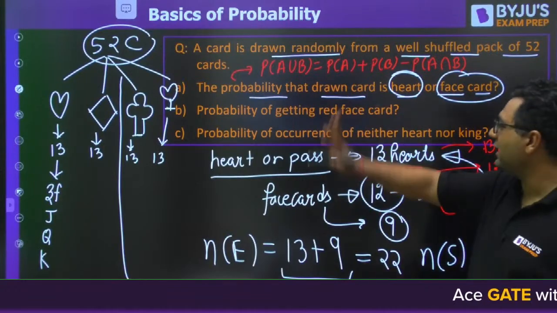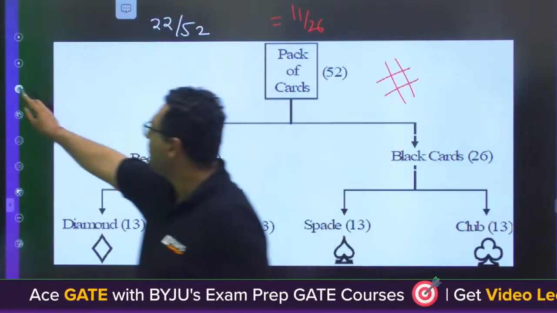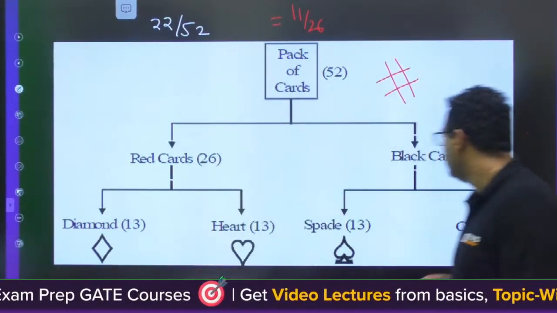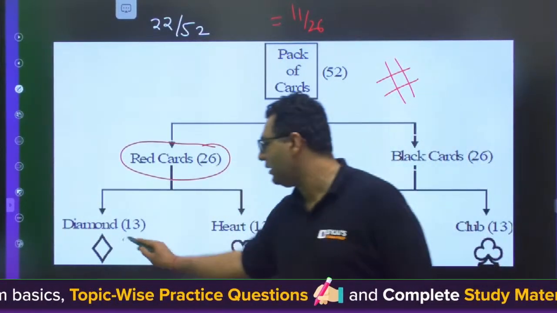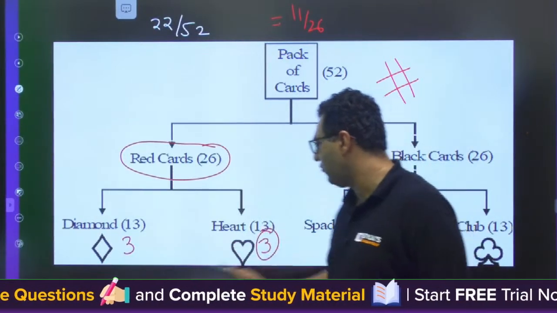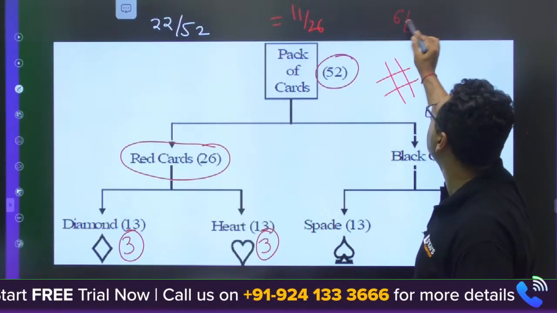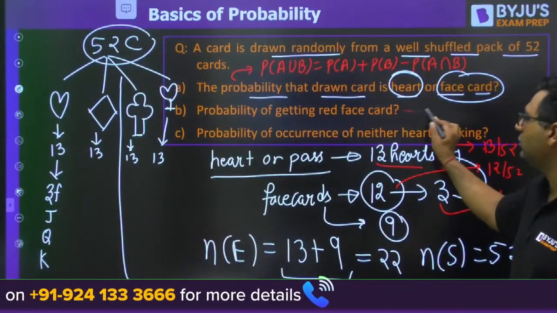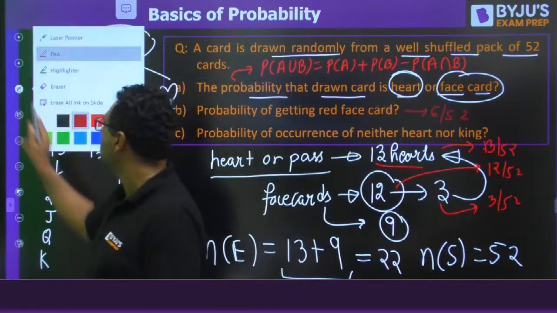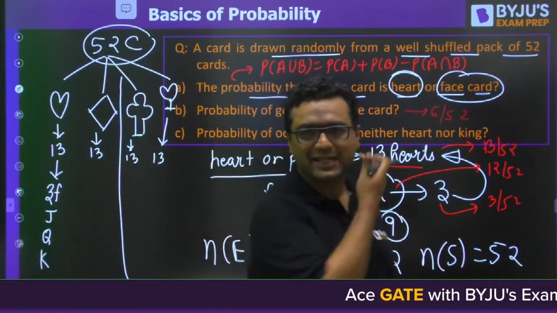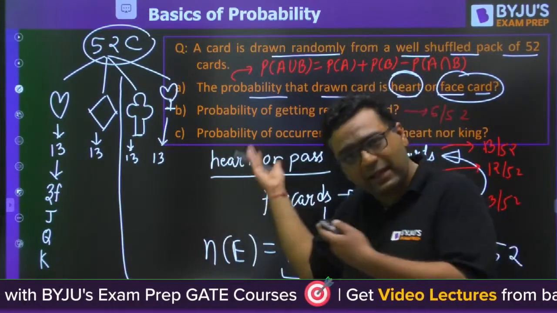Very good. Probability of getting a red face card. So my dear, if you are talking about a red face card, first of all you can see how many red cards are there. Total red cards are 26. Okay. And out of that, 3 face cards here, 3 face cards here. So total number of events are 6. 6 by 52. So the answer will be 6 by 52. So today, as this is the first practice session, we are going with simple questions as well, but they are coming in the GATE exam. It is not that they are easy questions for GATE, they are asking that only.